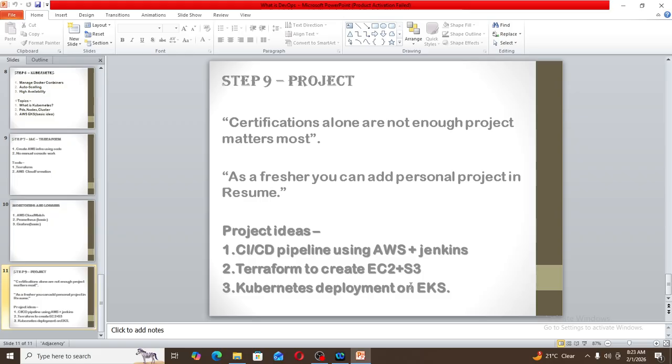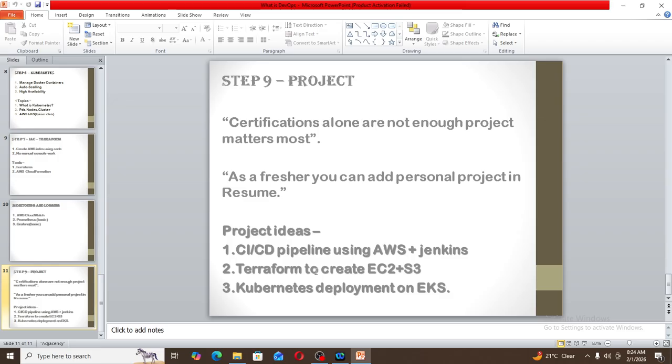In the resume, we should add a project, and as a fresher we can add personal projects also. There are multiple projects available on ChatGPT and YouTube, so we can try any project ourselves to add to the resume, and that will make your resume more impressive. I can give you project ideas also. A CI/CD pipeline using AWS and Jenkins. We can use Terraform to create EC2 and S3.